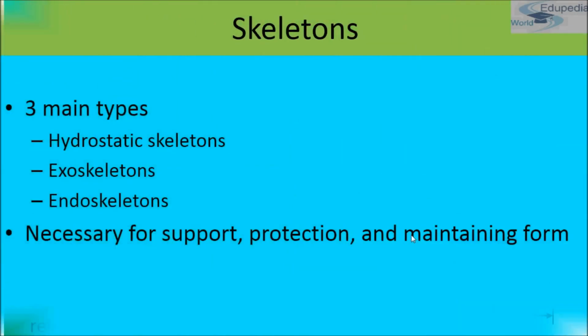Okay, now comes the skeleton. I have taught you that skeleton is of three main types, which are hydrostatic skeleton, exoskeleton and endoskeleton. A skeletal system is necessary to support the body, and it protects internal organs, and it allows for the movement of an organism. There are three different skeleton designs that provide organisms these functions: hydrostatic skeleton, exoskeleton and endoskeleton.